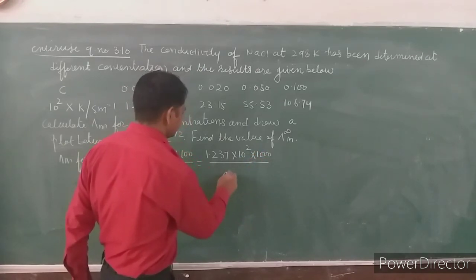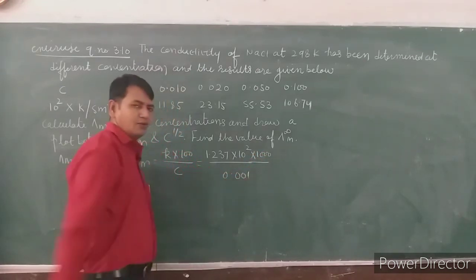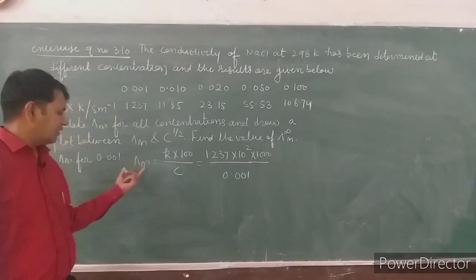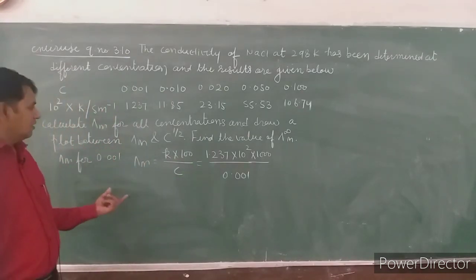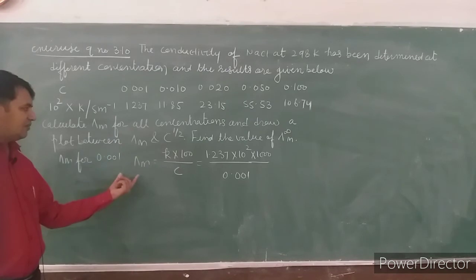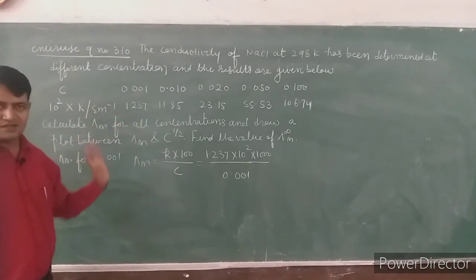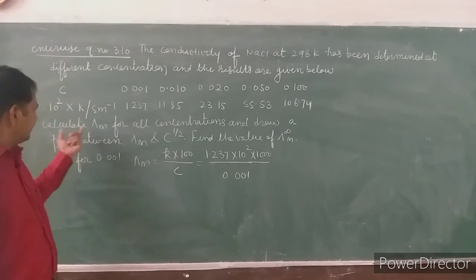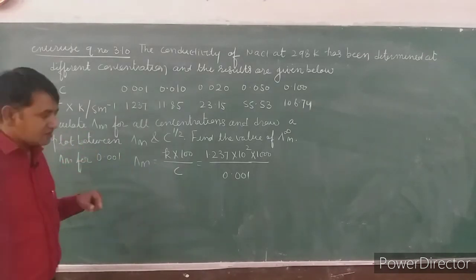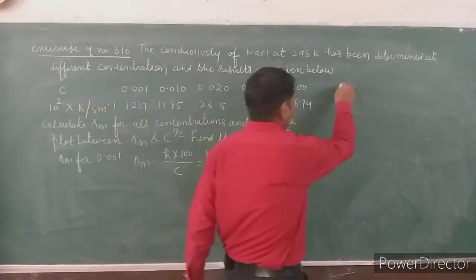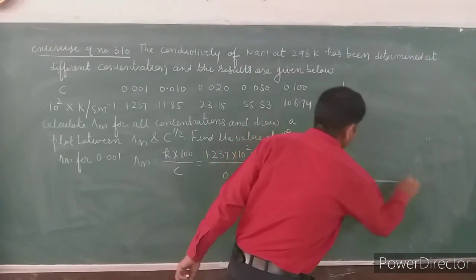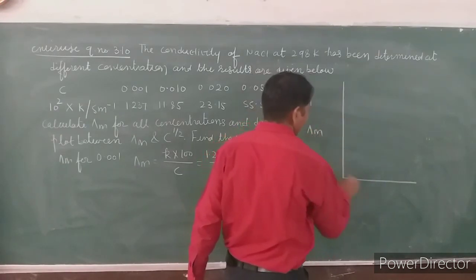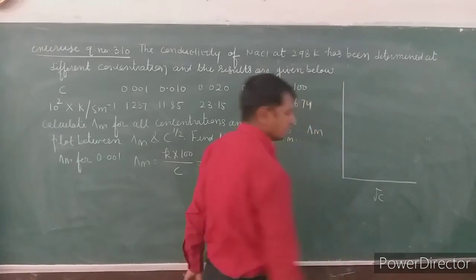The concentration is 0.001. Solve it, you will find the lambda m. In the same manner, you have to calculate all the lambda m values for all the concentrations. After getting all the values of lambda m, the next step is to plot. Plot means we have to draw a graph between lambda m and the square root of concentration.